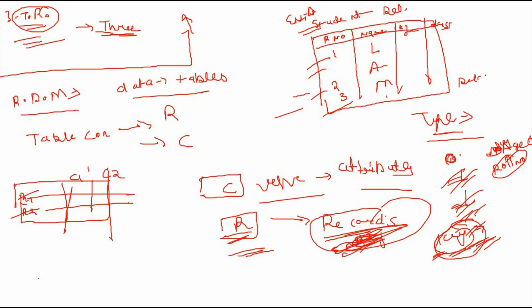This is a relation, I already explained that. And one important concept: domain. A domain is a set of allowable values for one or more attributes. In one or more attributes, the set of allowable values is called a domain. Let's move on to the next topic. So what is the key? What is the degree of a relation?